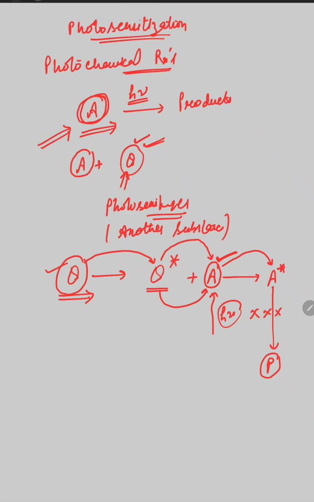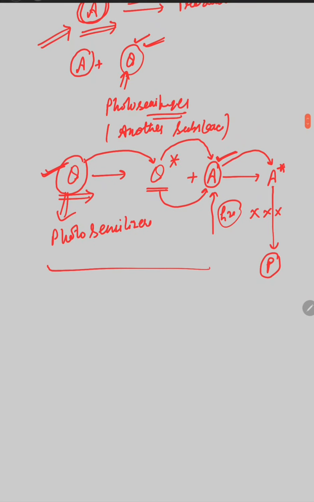Such substances which are added to complete such photochemical reactions are known as photosensitizers, and this whole process is known as photosensitization.